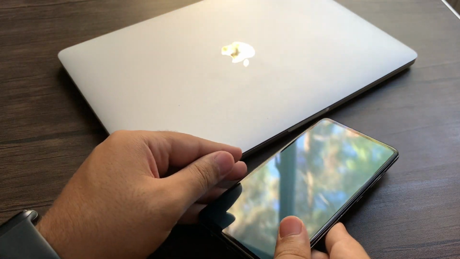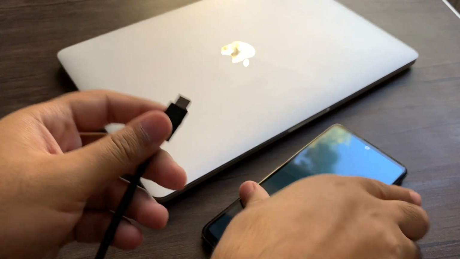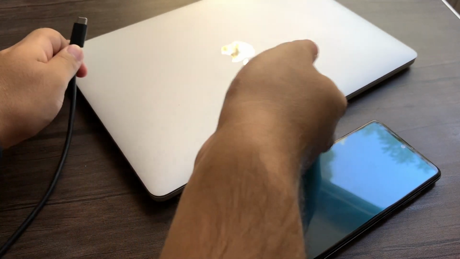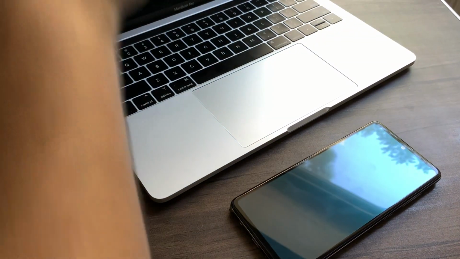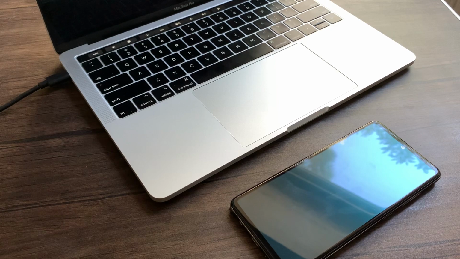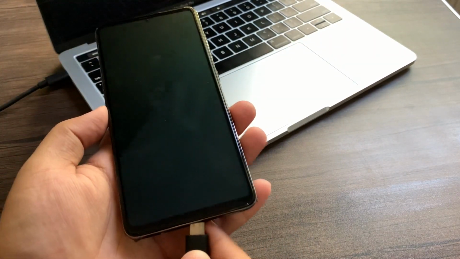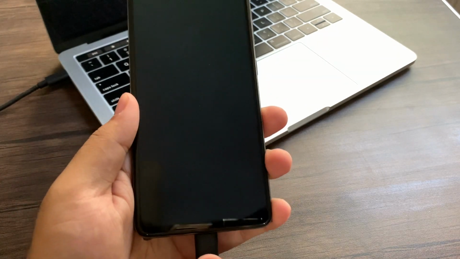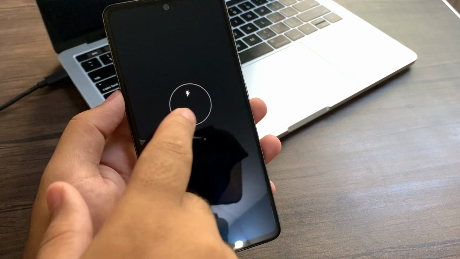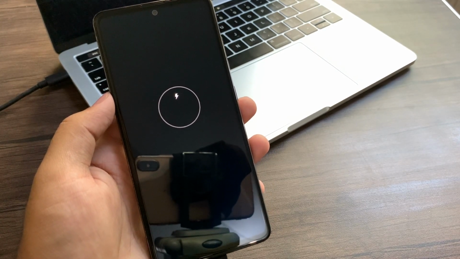Now what I will do is I'll connect this USB Type-C to my MacBook, and this one to the smartphone. Now we will wait for this charge icon.